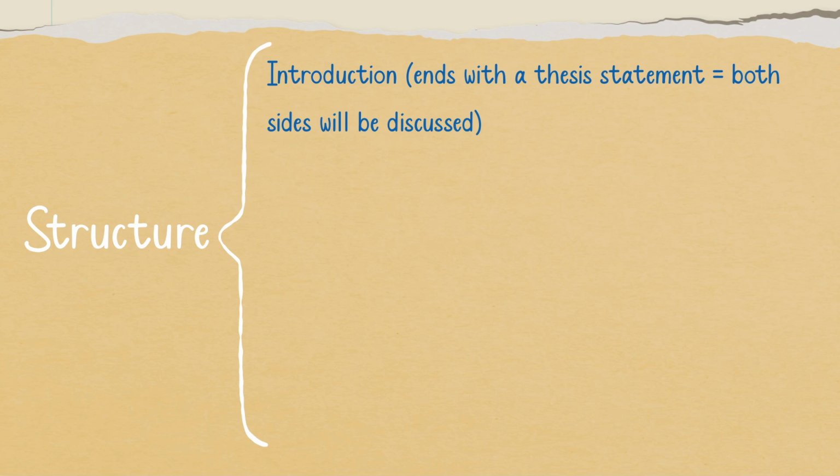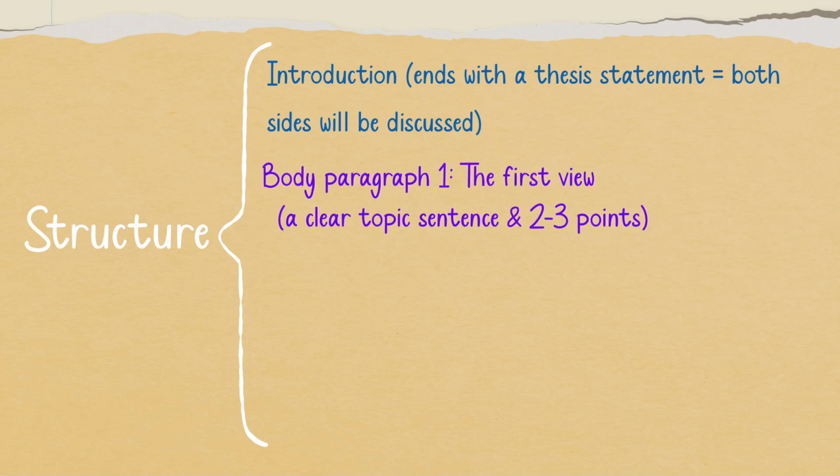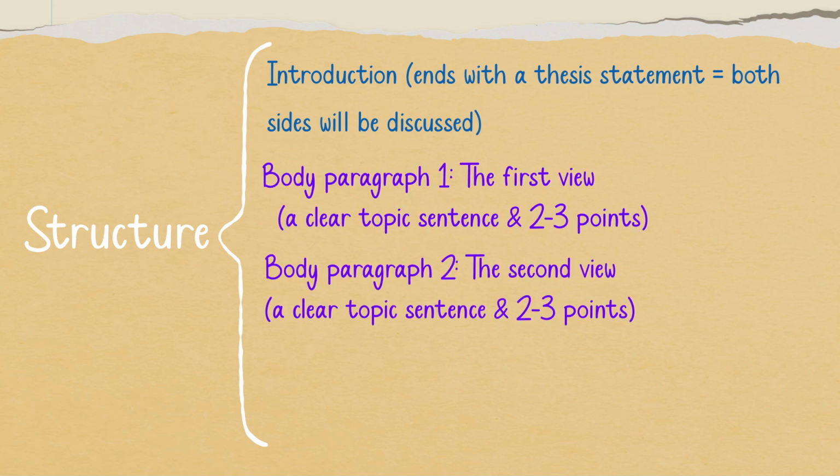Remember that it is possible to leave your opinion until the conclusion in a discussion opinion essay, but I'm showing a different strategy here in this lesson. You write two main body paragraphs which support your thesis, one paragraph for each view or side. You include a clear topic sentence and two or three points in each main body paragraph, and then you support all of the points in your main body paragraphs.